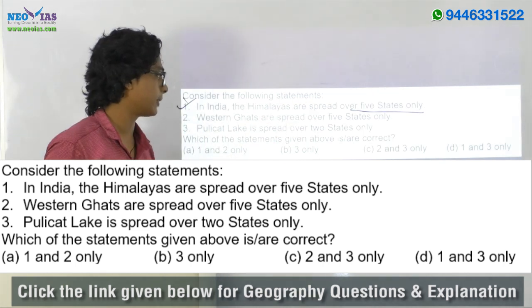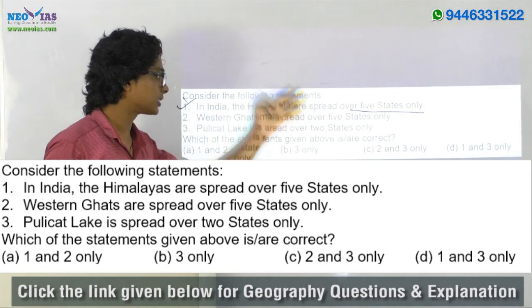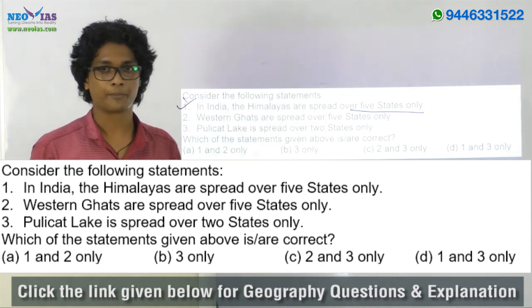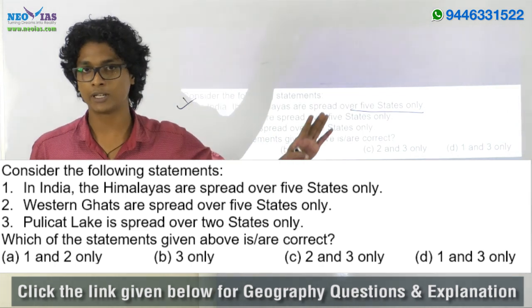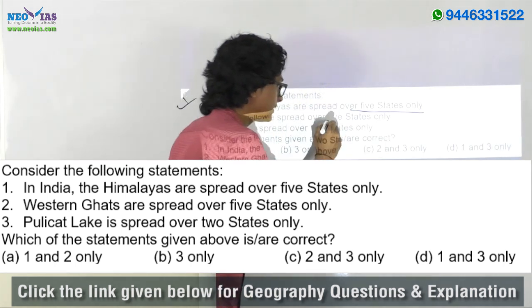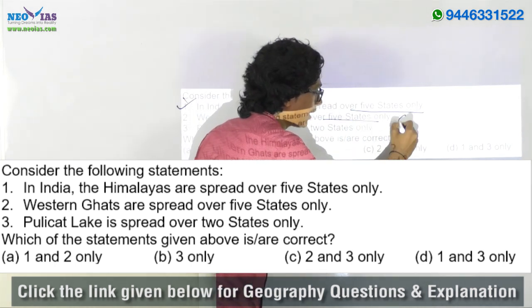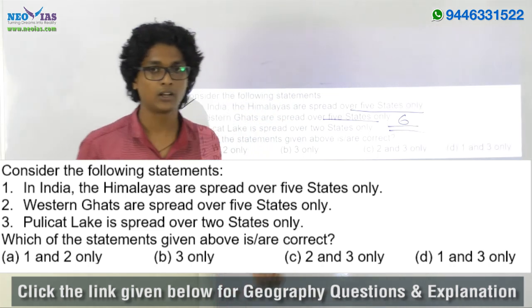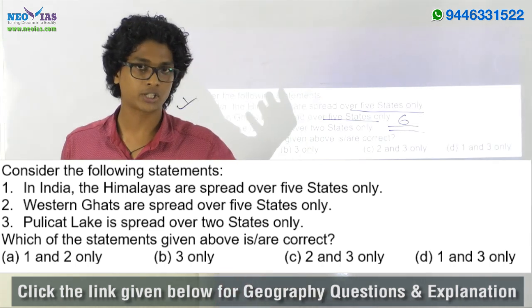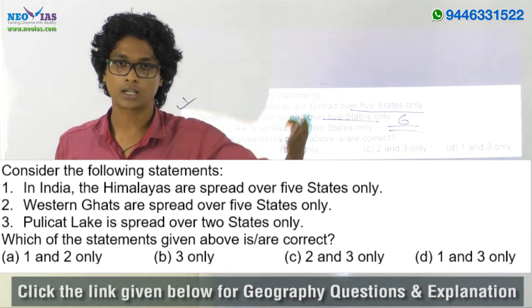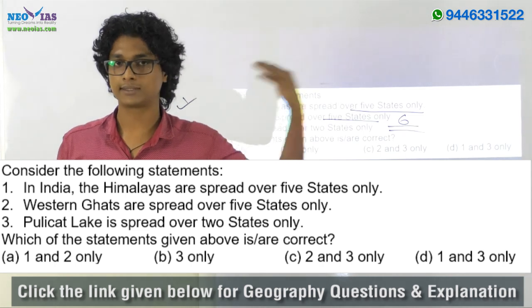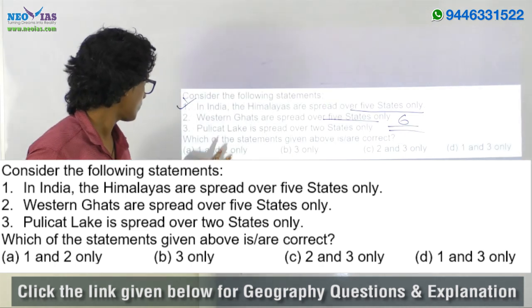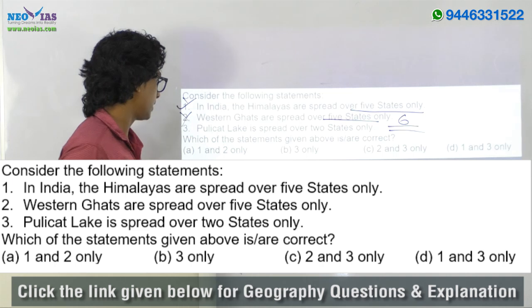And the second statement, Western Ghats are spread over 5 states only. In fact, again, this statement is wrong. Instead of 5 states, it's spreading over 6 states, including Gujarat, Maharashtra, Goa, Karnataka, Tamil Nadu, as well as Kerala. So again, the second statement is wrong.